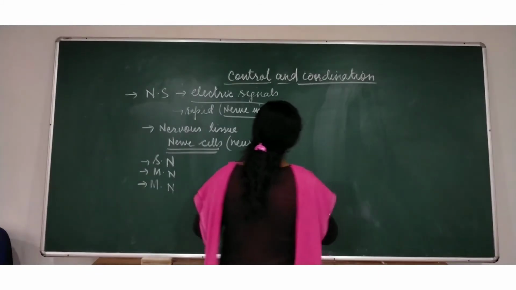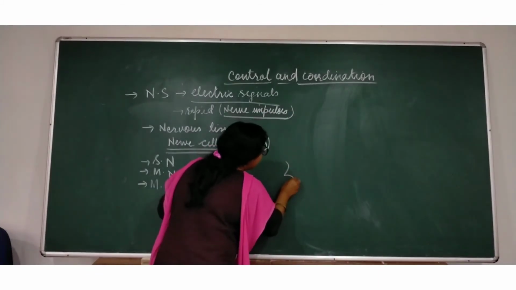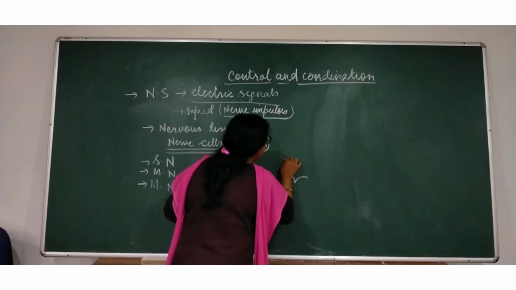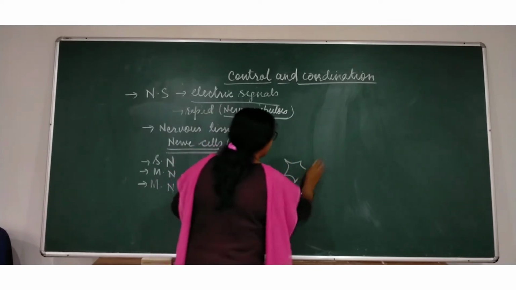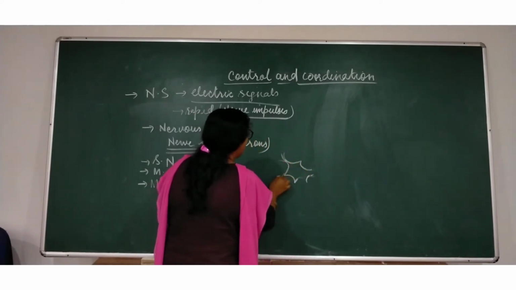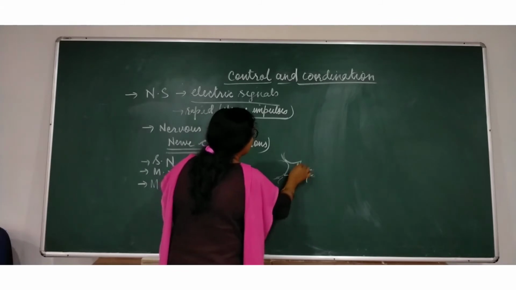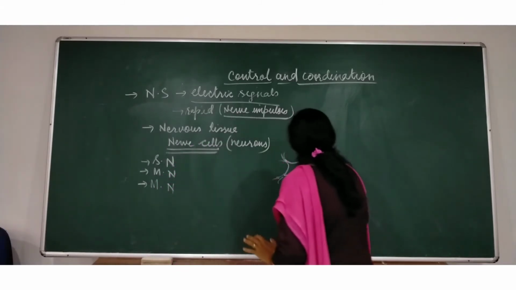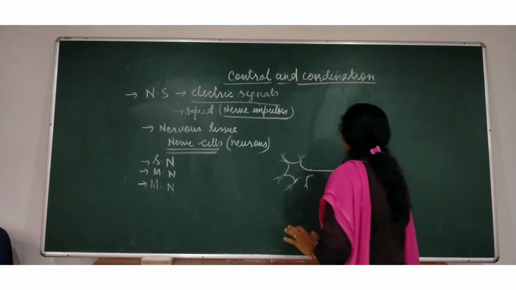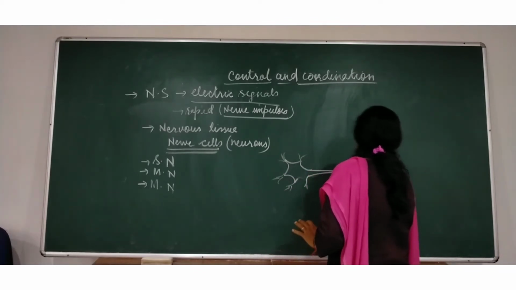If you draw the neuron, this is the main body part of the neuron, which has corners, and these corners are branched. One part of the neuron is elongated.